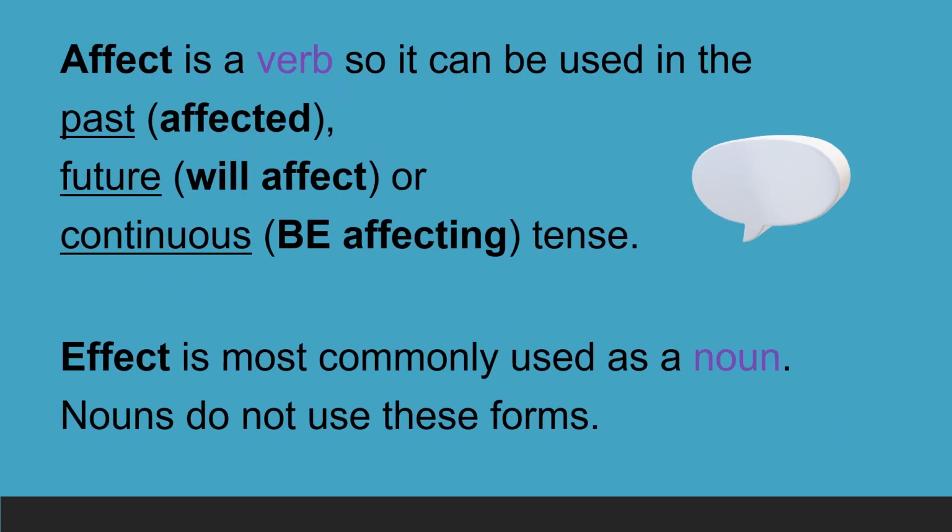Affect is a verb, so it can be used in the past, future, or continuous tense: affected, will affect, or be affecting. Effect is most commonly used as a noun. Nouns do not use these forms.